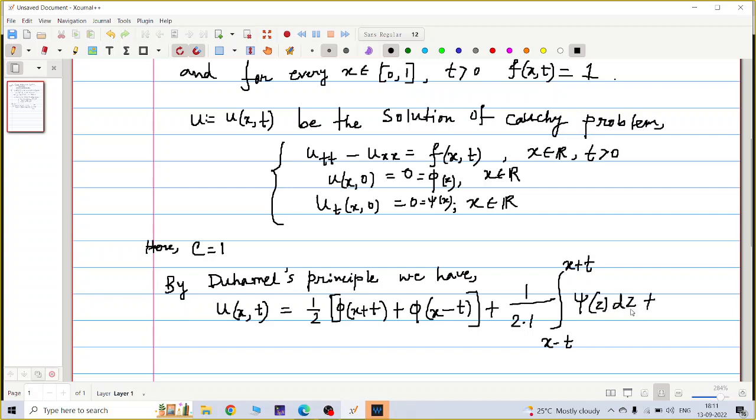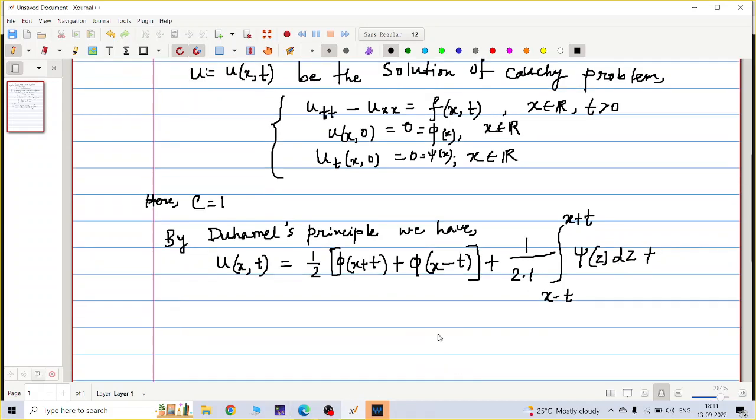Plus, for the non-homogeneous term you have to integrate: again 1 by 2c, with c equal to 1, integral from 0 to t of the integral from x minus t plus s to x plus t minus s of the non-homogeneous function f(y, s) dy ds.